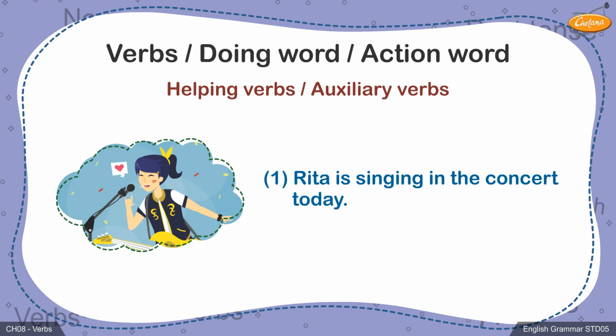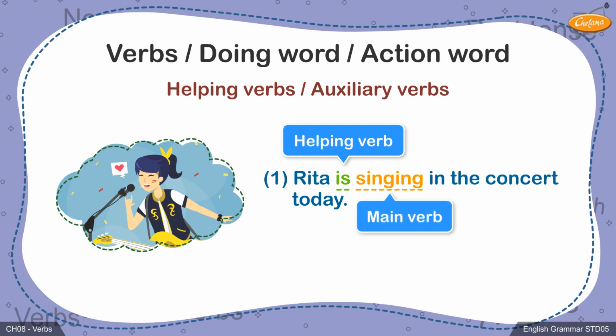1. Rita is singing in the concert today. In this sentence, is singing is considered to be the verb. This verb is a combination of a helping verb, is, which indicates that the action is happening in the present, and a main verb, singing.